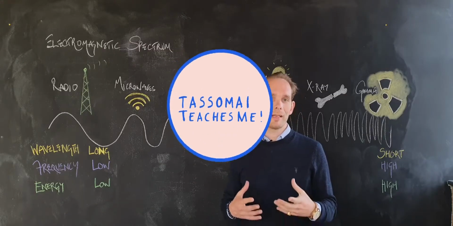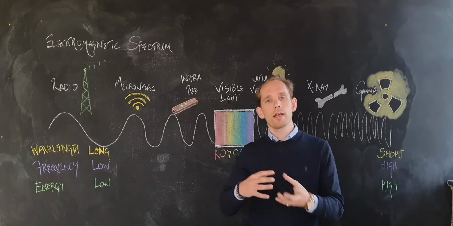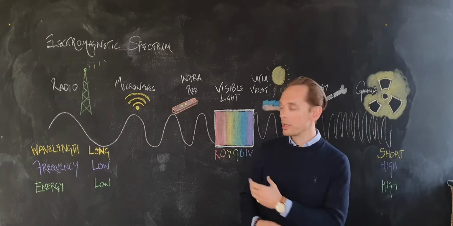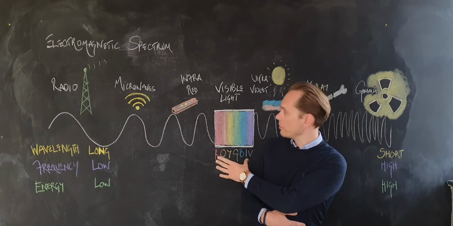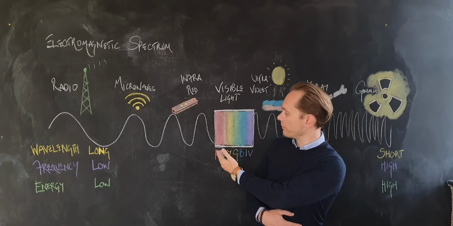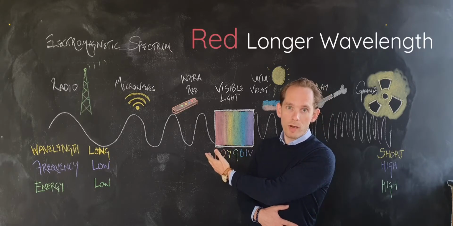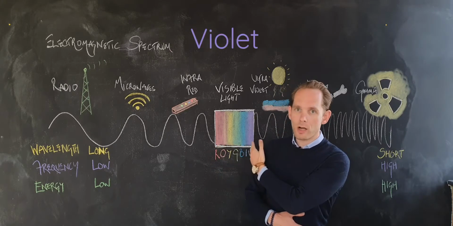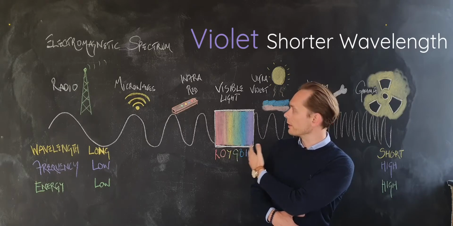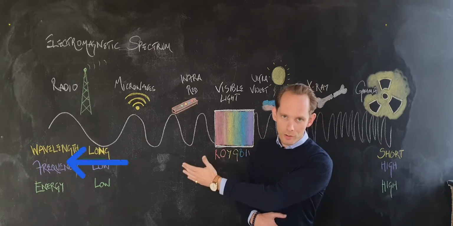This video is about the electromagnetic spectrum and the sort of trends in frequency, wavelength and so on. Now, if we start with the bit we all know, the visible light spectrum, it goes from red with the longer wavelength and lower frequency through to violet with the higher frequency, shorter wavelength. And that trend extends way beyond the visible spectrum.